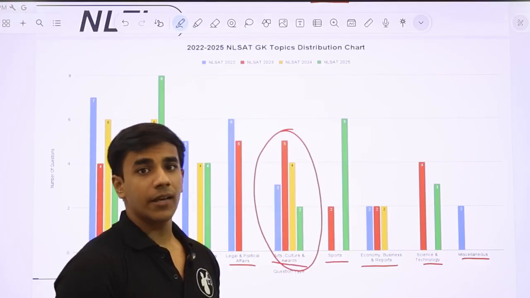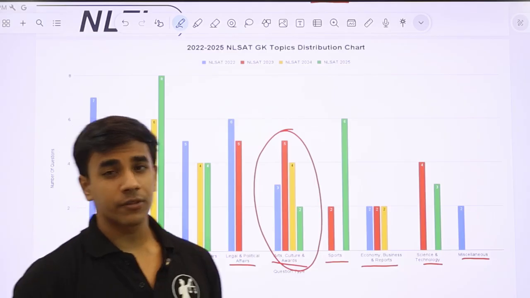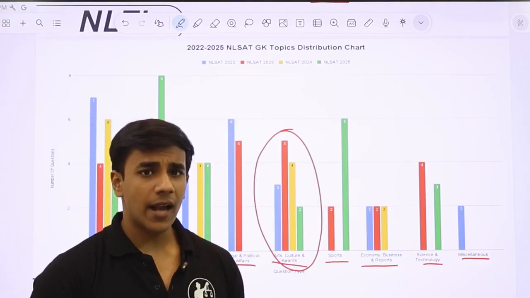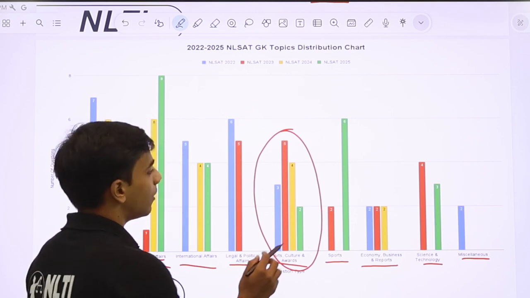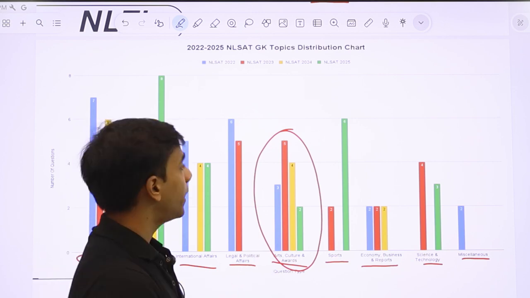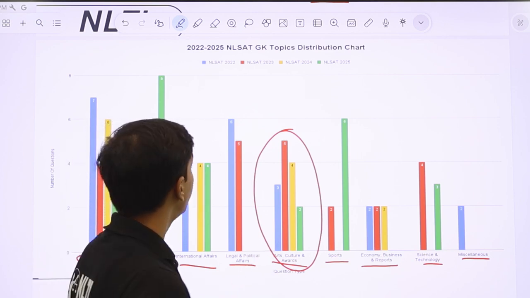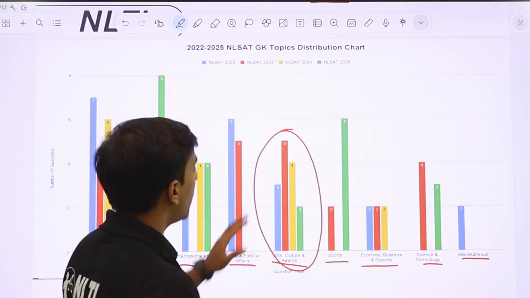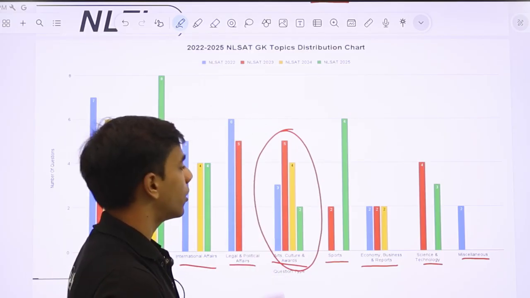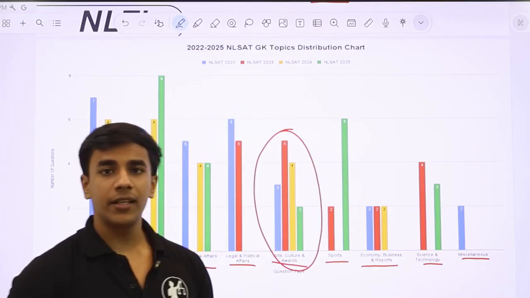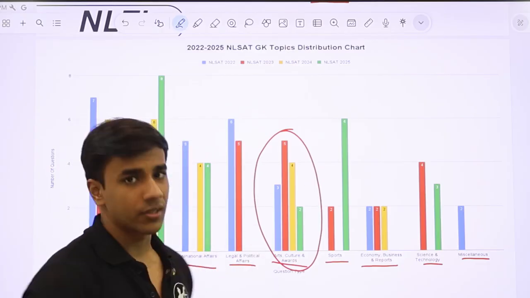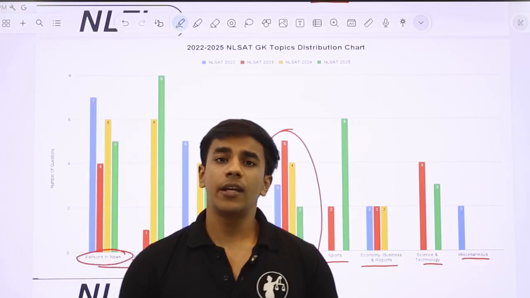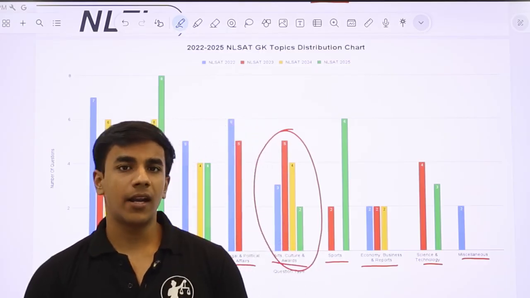Surprisingly, NLSAT 25 had a huge influx of sports related news, primarily because the Olympics had taken place. But other than that, sports is a rare sighting in the NLSAT paper. There was no question in the sports section in NLSAT 22, and again no question in NLSAT 24. But there was a question in NLSAT 23, and NLSAT 2025 had 6 questions. So sports do become an important topic for you, but only if there was a landmark event that had taken place,